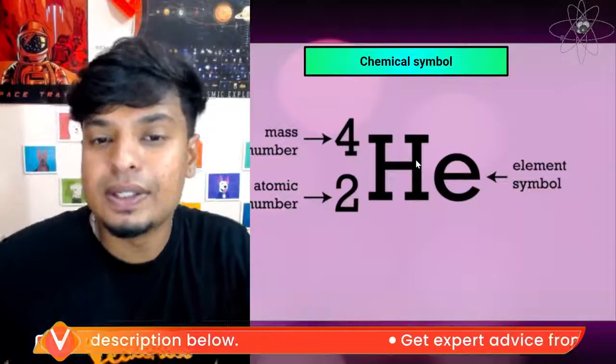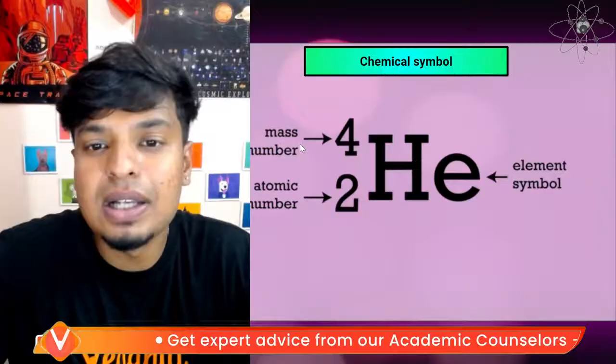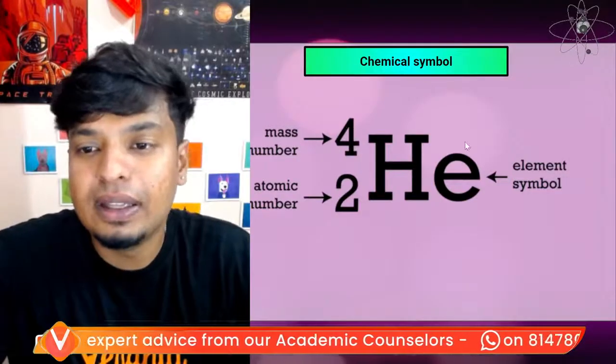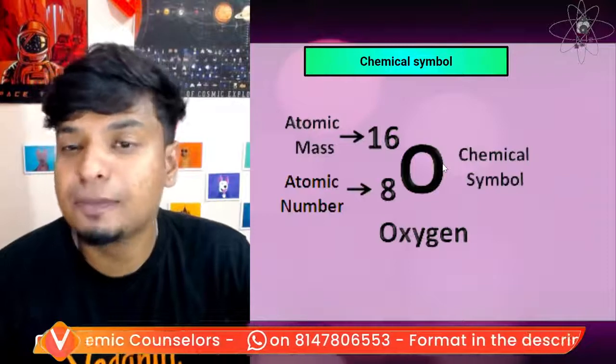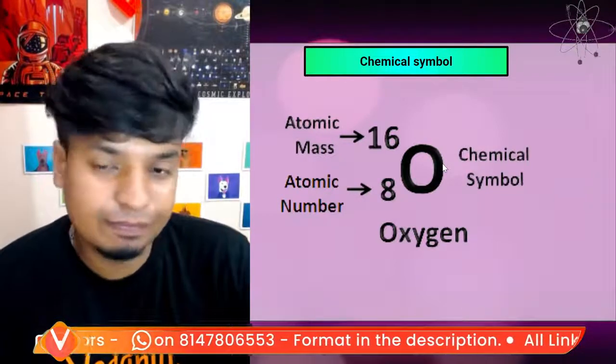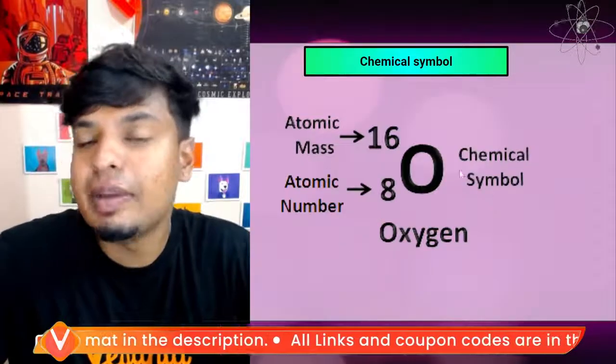For example, look at this. For helium, atomic number is 2, mass number is 4, and the element's symbol is He. Same goes for oxygen. Oxygen's mass number is 16, atomic number is 8, and the chemical symbol is O.